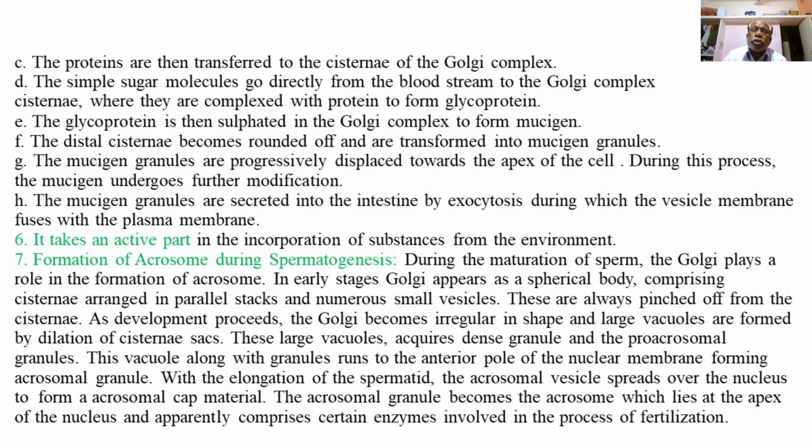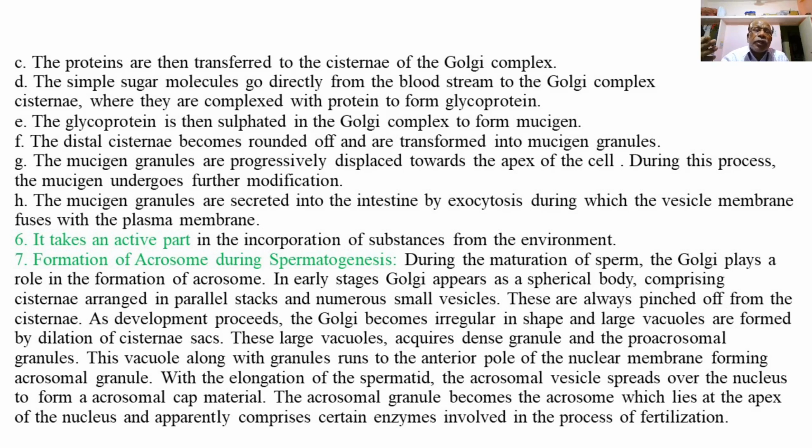These Golgi vesicles are always pinched off from the cisternae of the Golgi bodies of the spermatid, and are then useful for the formation of the acrosomal cap in the sperm.